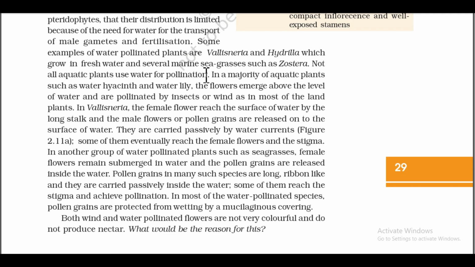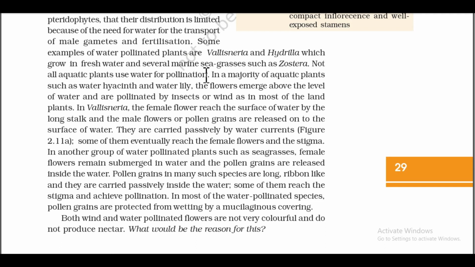In another group of water-pollinated plants such as sea grasses, female flowers remain submerged in water and the pollen grains are released inside the water. Pollen grains in many such species are long, ribbon-like, and they are carried passively inside the water.